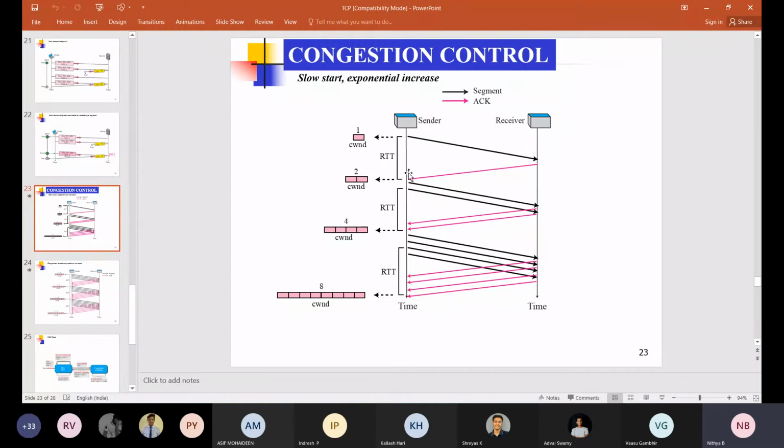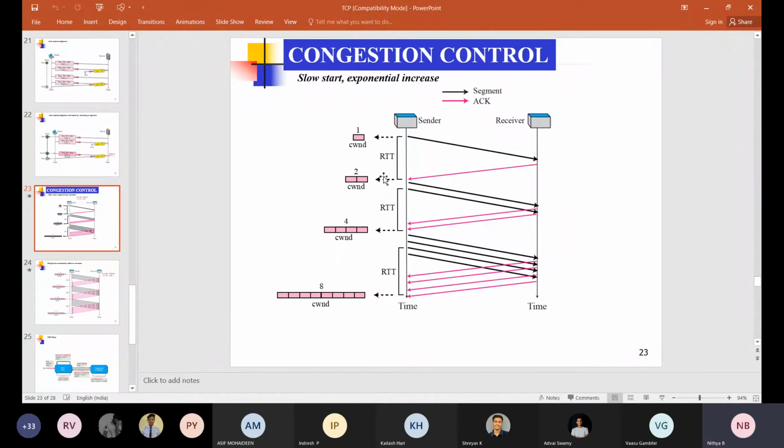This duration is nothing but RTT, round trip time, the amount of time the segment takes to reach the receiver plus the time taken for receiving the acknowledgement.